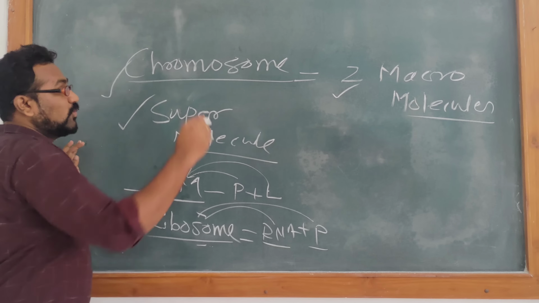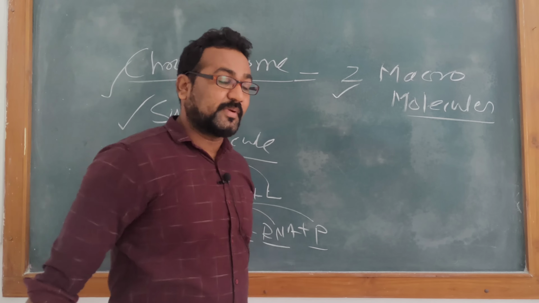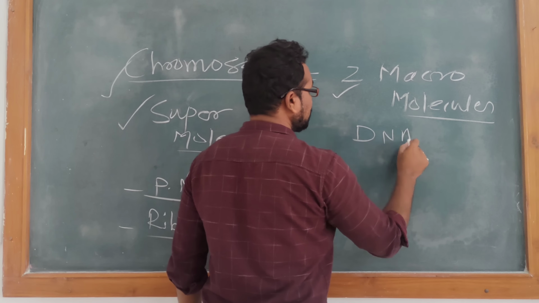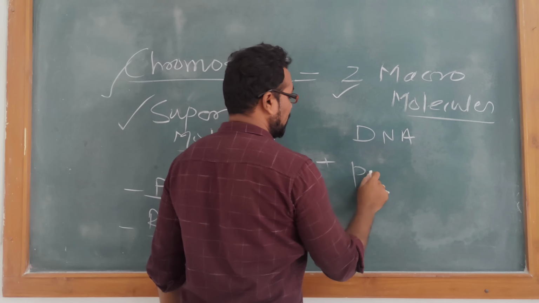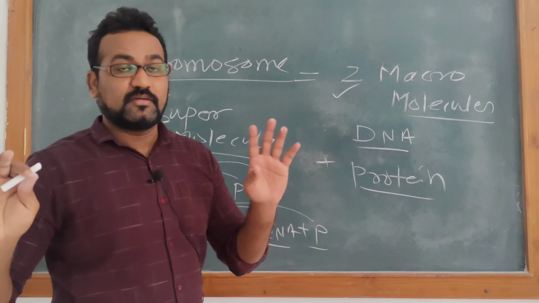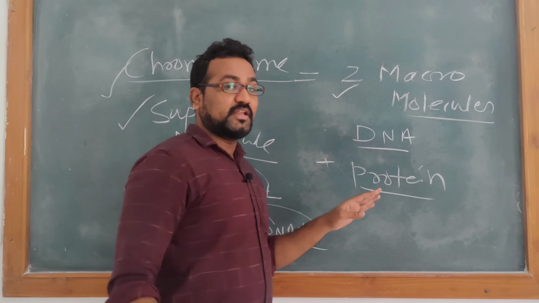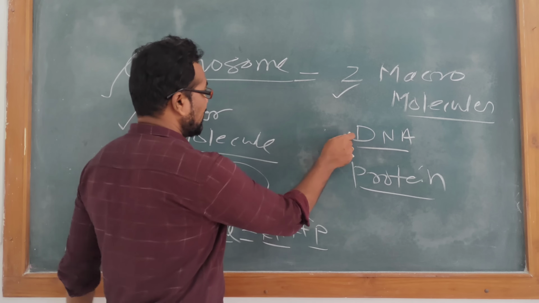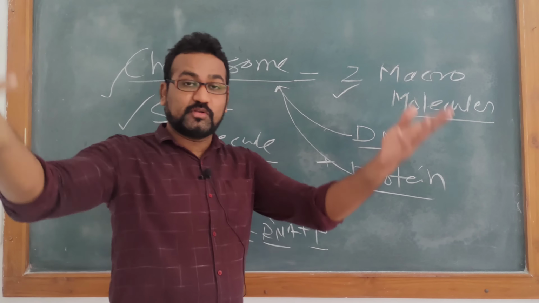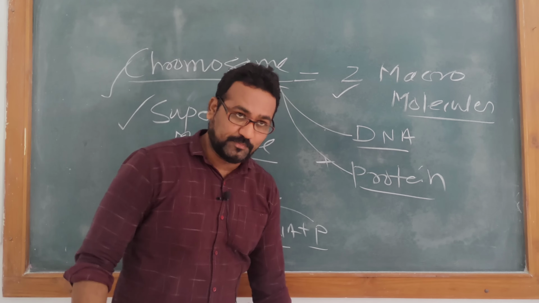So in chromosome, which macromolecules are present? Obviously, it contains DNA and protein. This DNA is one macromolecule, this protein is one macromolecule. When these come together, they create one supermolecule, which we call a chromosome.